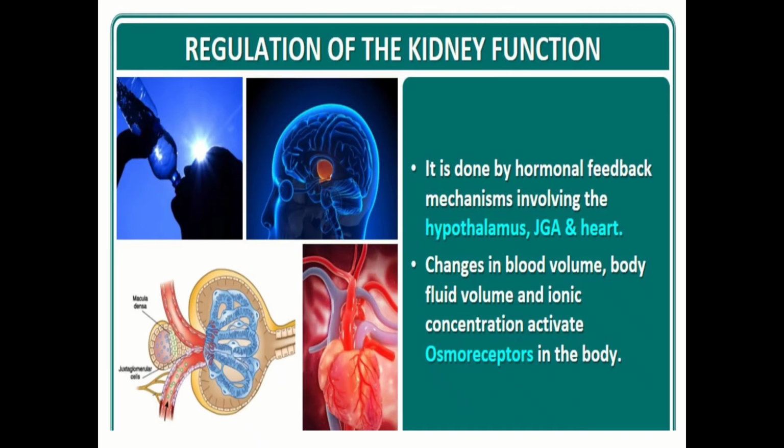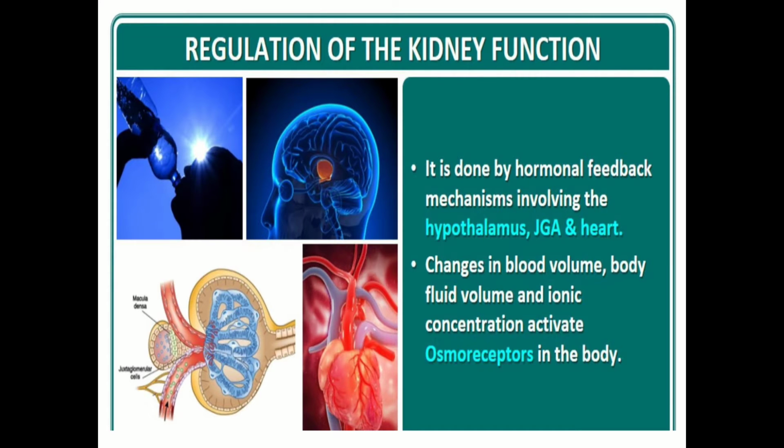Hello everyone. So today we will be discussing regulation of kidney function, micturition, role of other organs in excretion and disorders of the urinary system. So, regulation of kidney function.